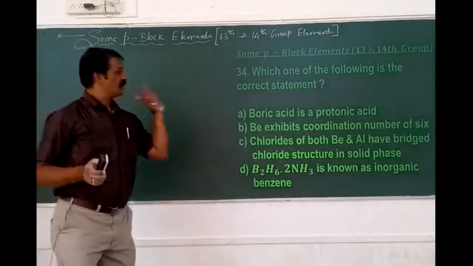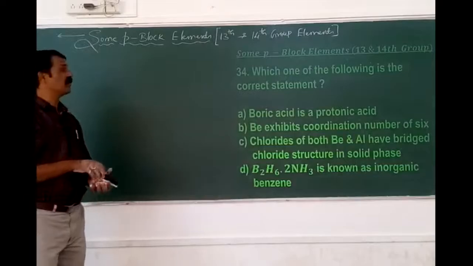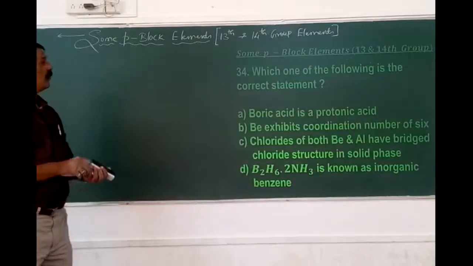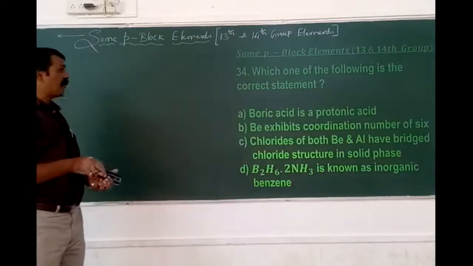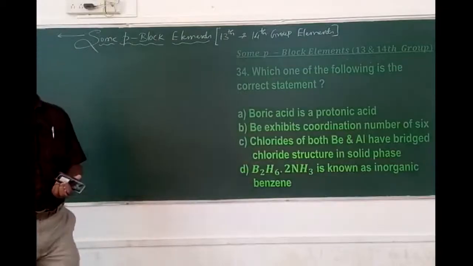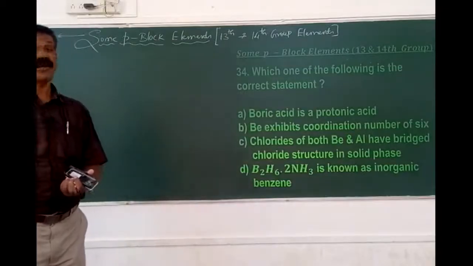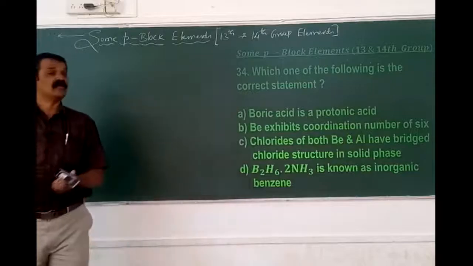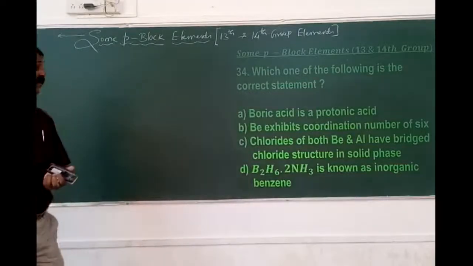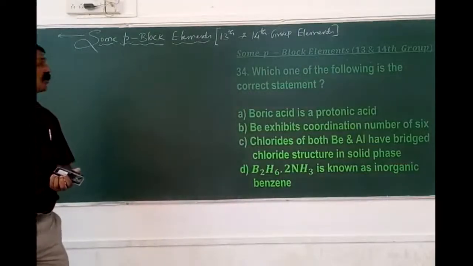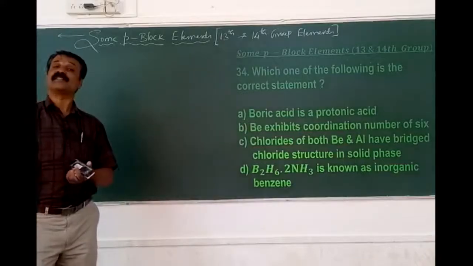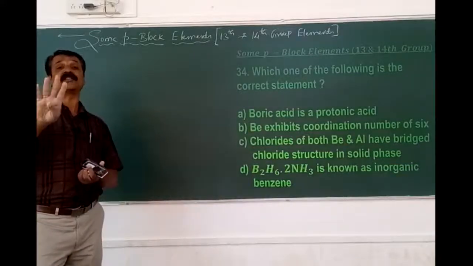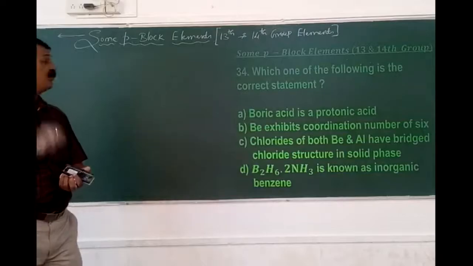So welcome back students. Now we will move on to question number 34. Which one of the following is the correct statement? Boric acid is a protonic acid. As we already mentioned previously, it is not a protonic acid, it is accepting the hydroxide ion, therefore it is not an example of a protonic acid. Beryllium exhibits a coordination number of 6. Beryllium is a second group element, it exhibits a maximum coordination number of only 4.